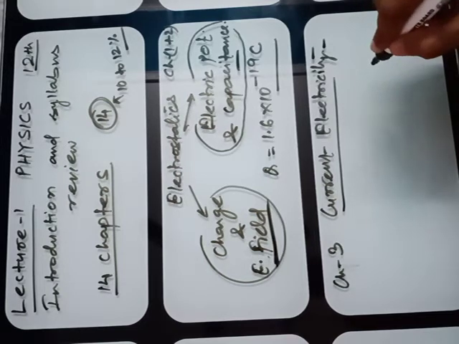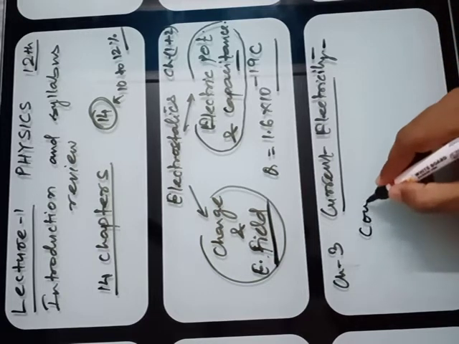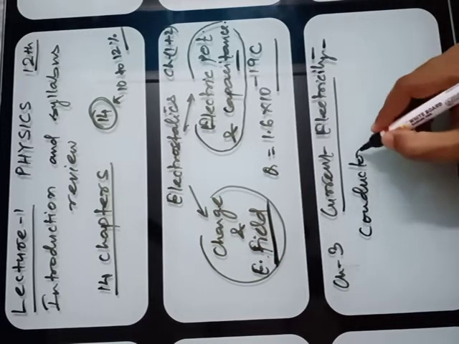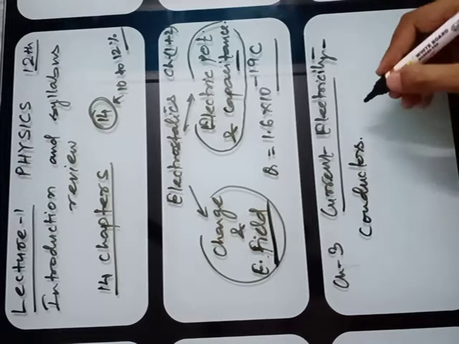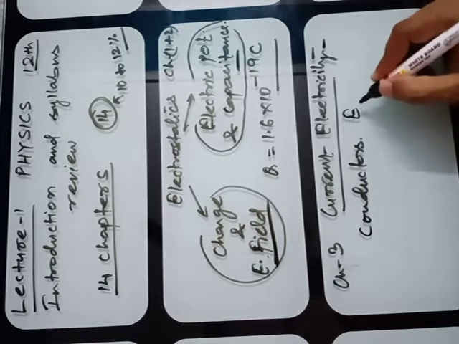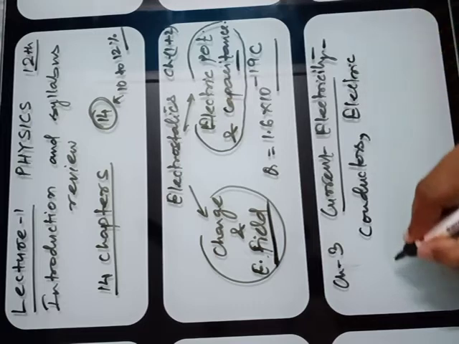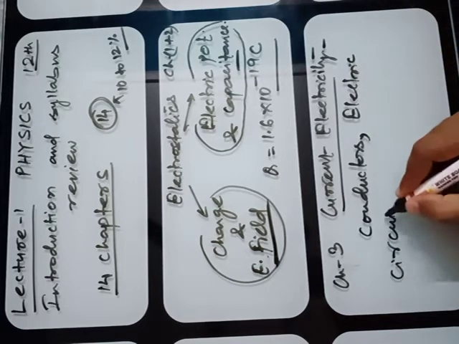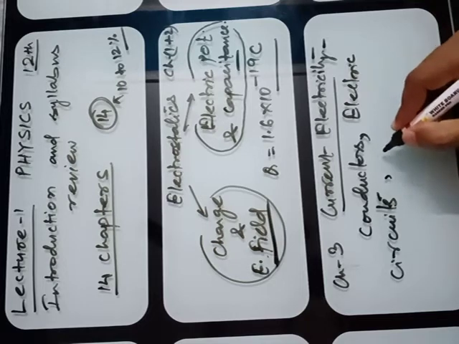So in this chapter, you will study first about the conductors. Then electric circuits. Ohm's law you will study.